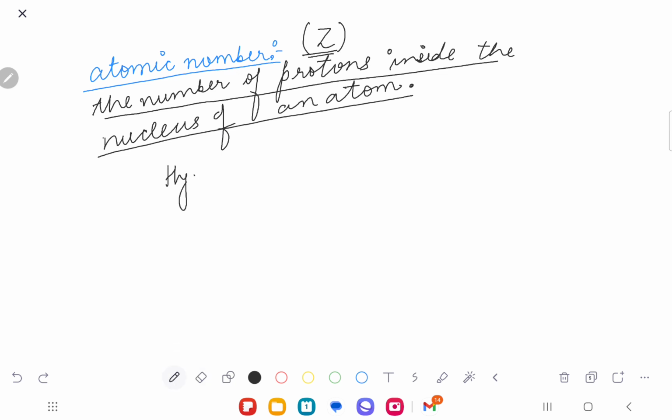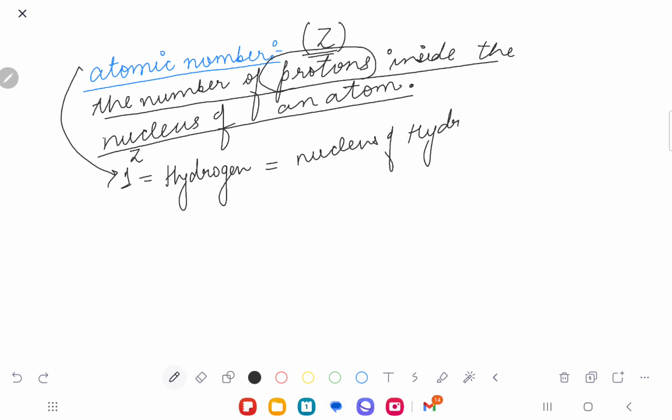If I write hydrogen at number 1, that means its atomic number is 1, and atomic number means the number of protons. So the nucleus of hydrogen will have 1 proton. You understand?